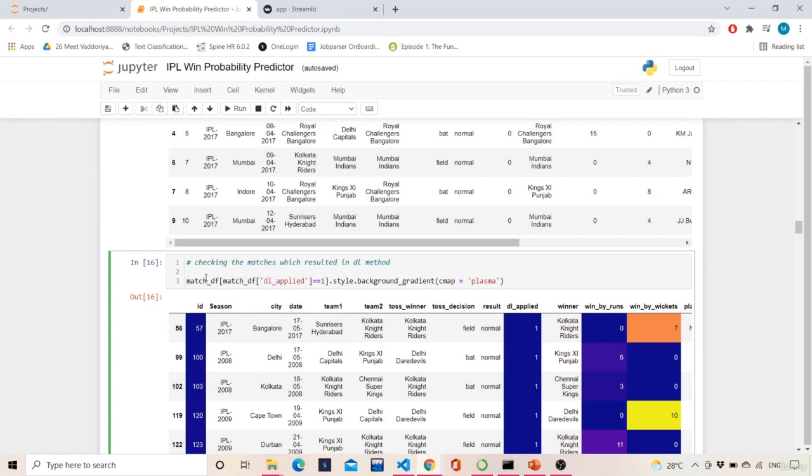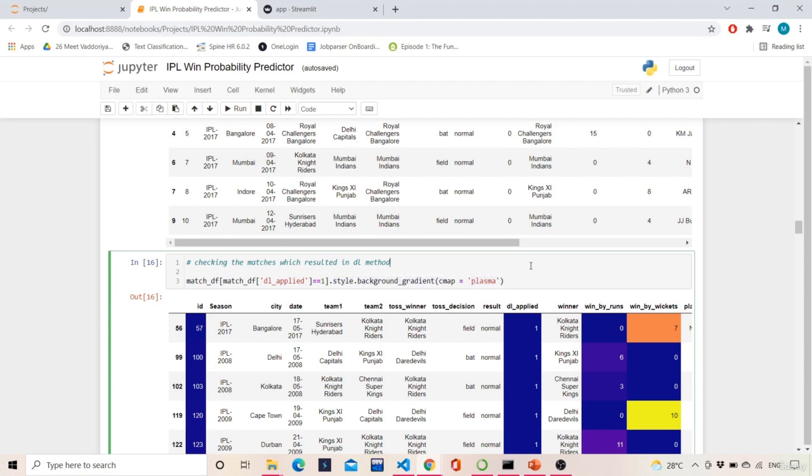So I would say match df of DL applied is equals to 1. Wherever there is DL applied, inside this data frame you apply a particular style with the background gradient as plasma. This is the meaning. Simple as that. I'll repeat it. Whichever matches had undergone the DL method, inside the data frame known as match df, to all those matches you apply a particular style which must have a background as plasma.